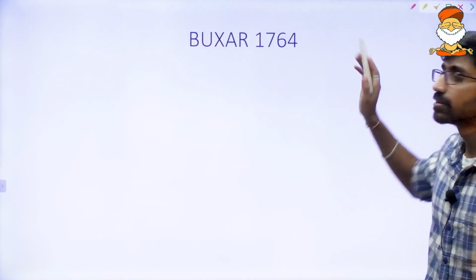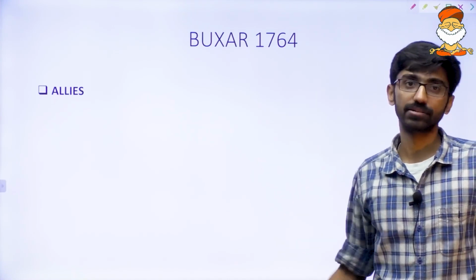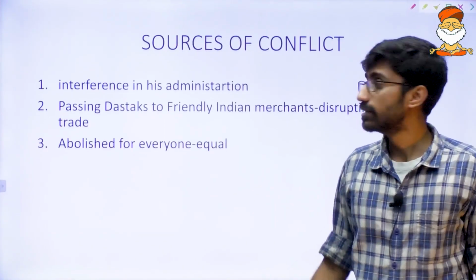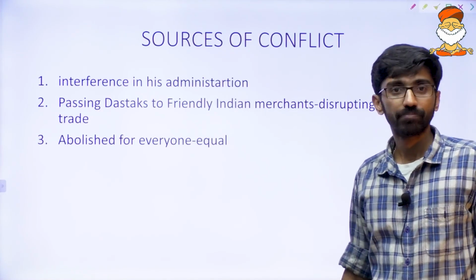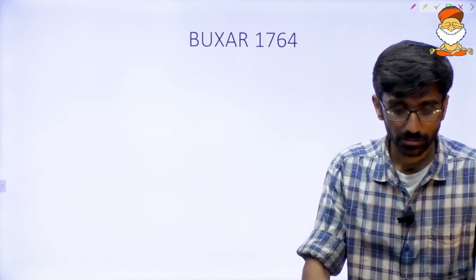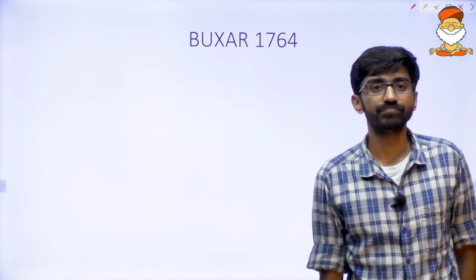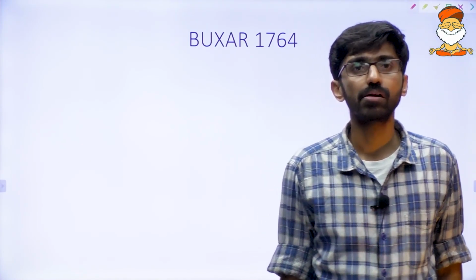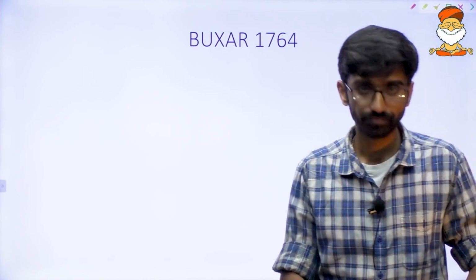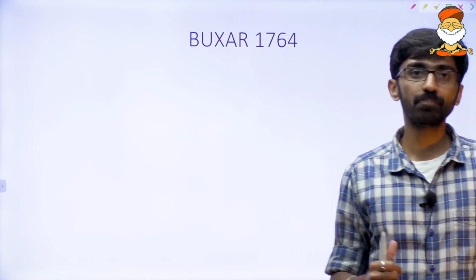And now what happened is Buxar of 1764. Understood, right? These are the 3 sources of conflict. Any doubts? Is that clear? Plassey and Buxar? Yes, very clear.